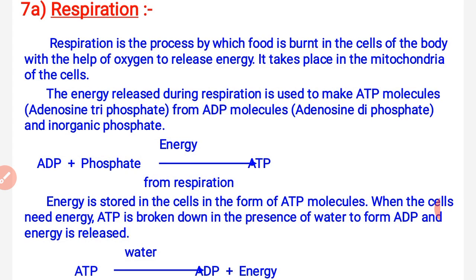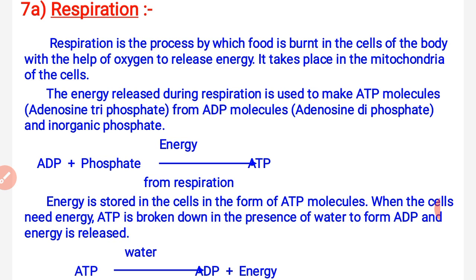That energy is present in our body in the chemical form of molecules called ADP. ATP is adenosine triphosphate, that is the highest energy molecule of our body. Similarly, ADP and AMP are also there, but they are lower molecules, adenosine diphosphate and adenosine monophosphate.